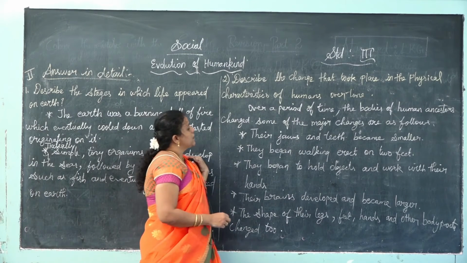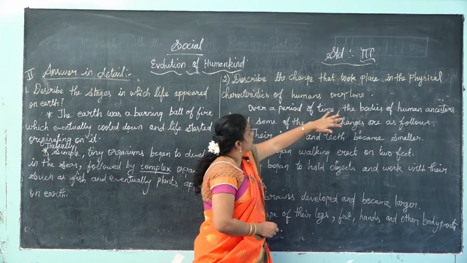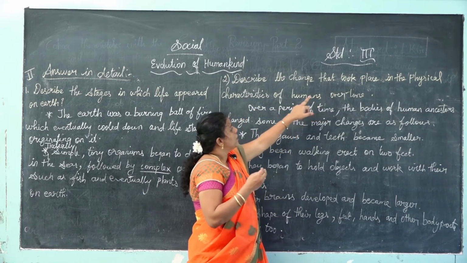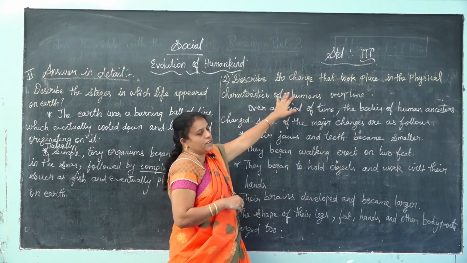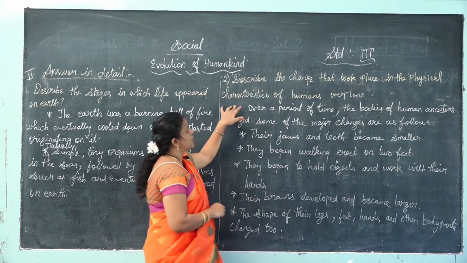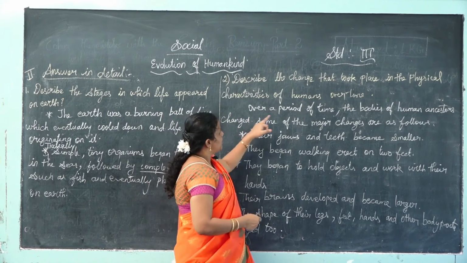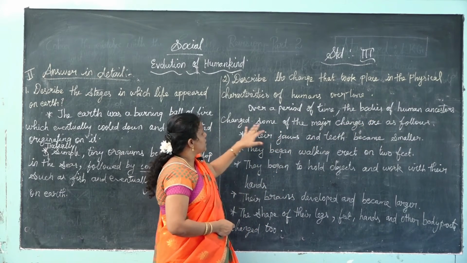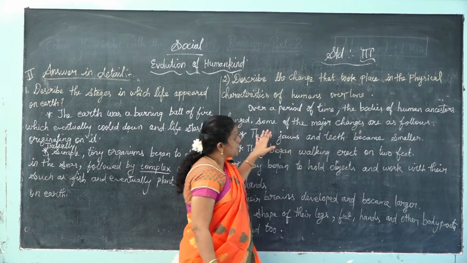So see the second question: describe the changes that took place in the physical characteristics of a human over time. So the changes in our physical characteristics, in our body parts, we have to write in a detailed form. So see, over a period of time the bodies of human ancestors changed. Some of the major changes are as follows.